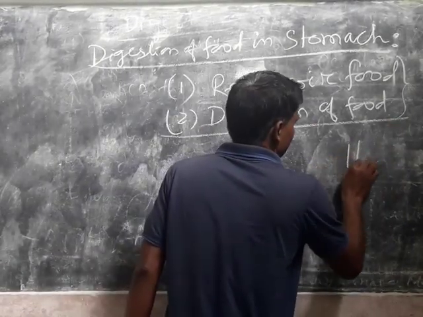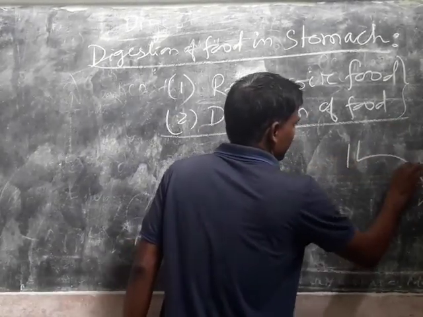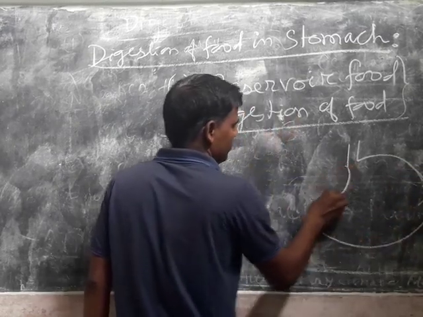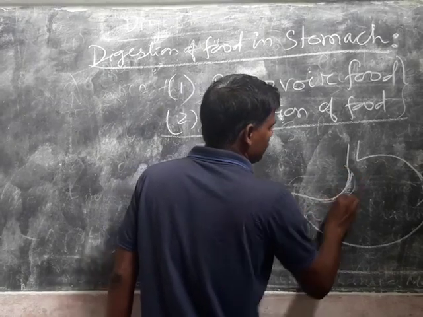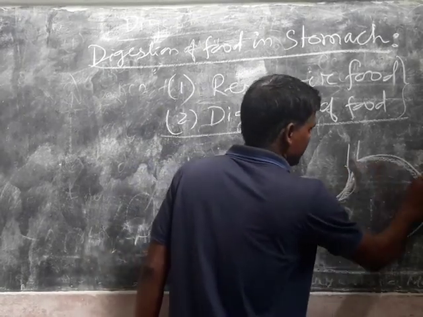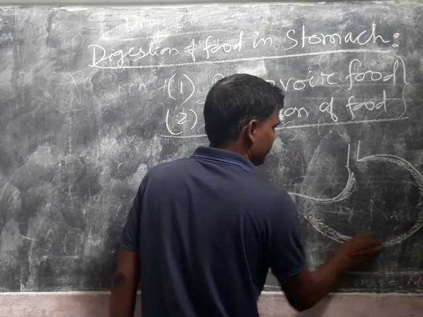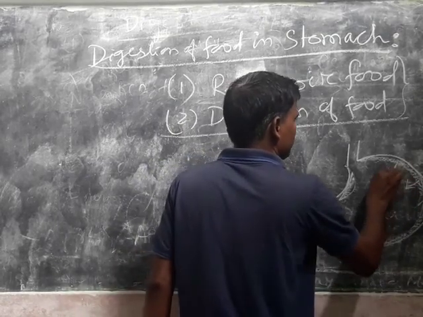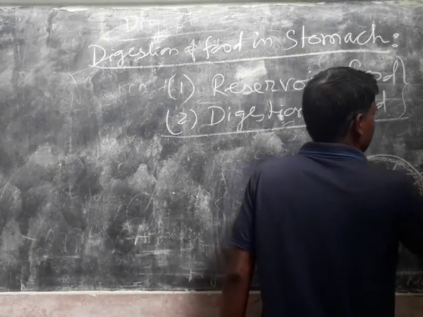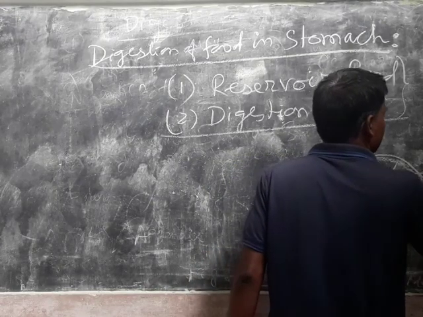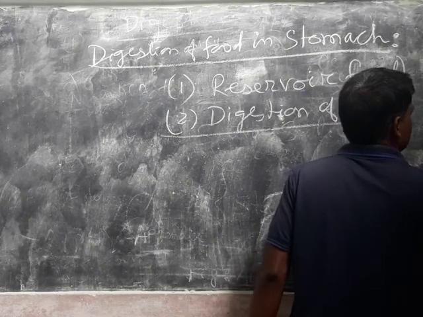You see, this is the stomach. The inner wall of the stomach secretes a juice called gastric juice.